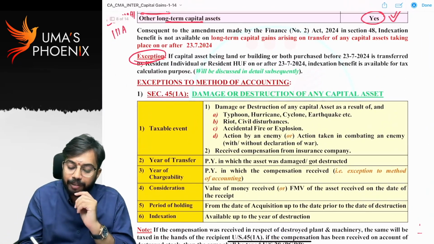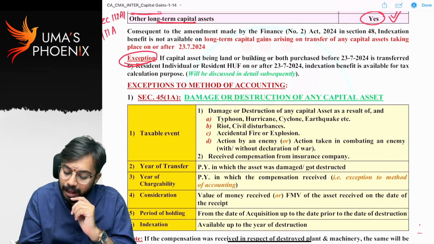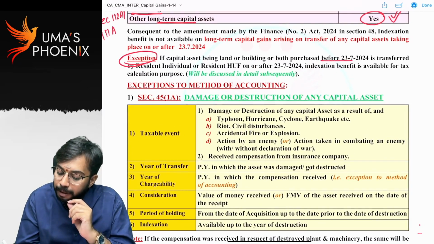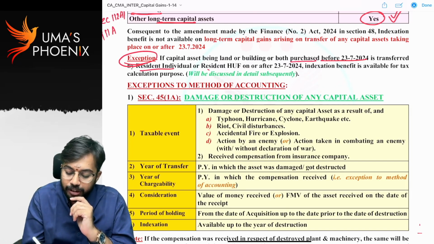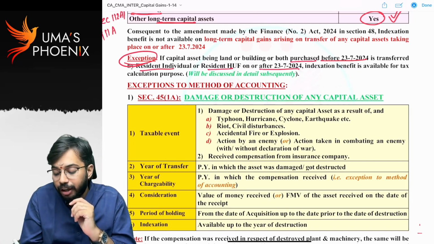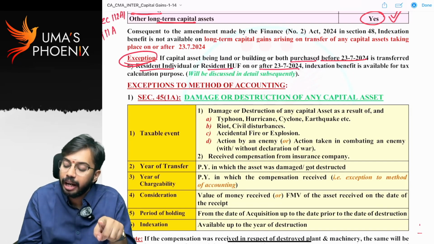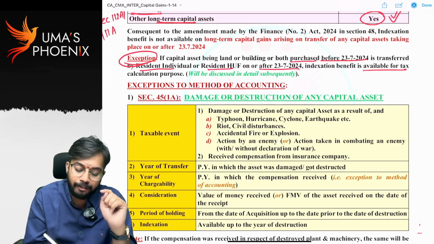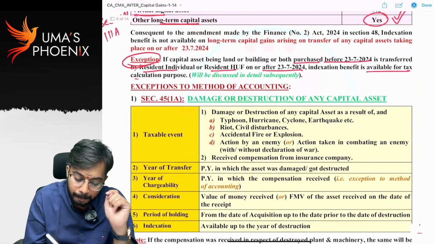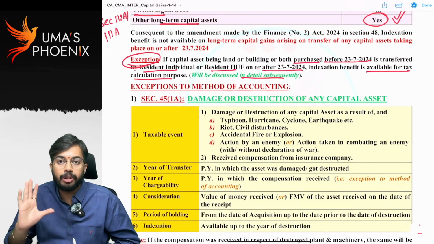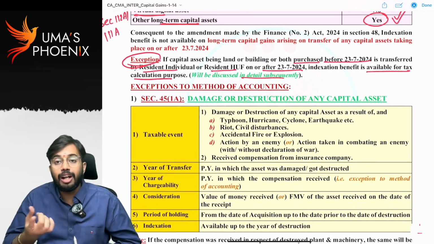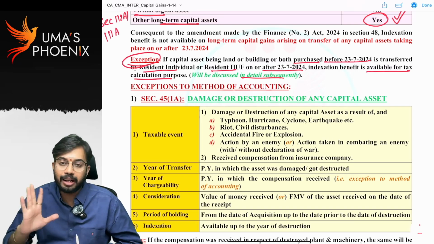You can see, if a capital asset being land or building or both purchased before 23rd July 24 is transferred by a resident individual or resident HUF on or after 23rd July 2024, indexation benefit is available for tax calculation purpose. Will be discussed in detail. At the end of this chapter, I am going to discuss this amendment because we also need to do one problem, then you will get clarity.